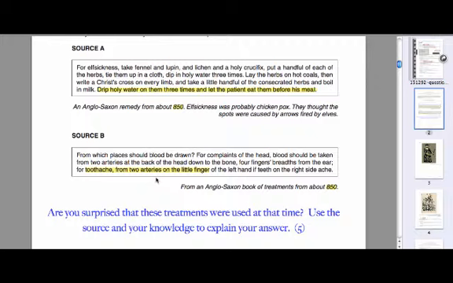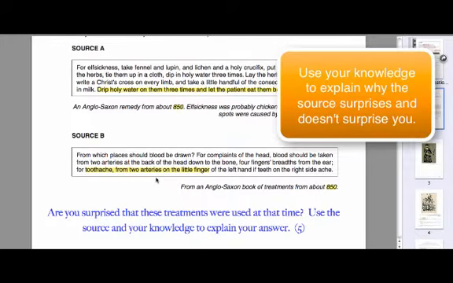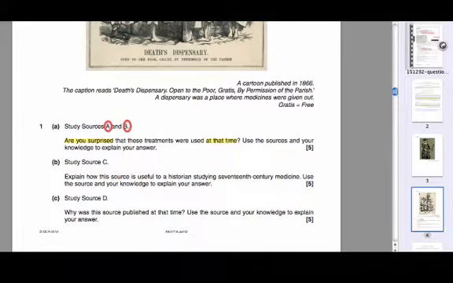If you're not fit and well, it means you have too much of one, for example blood, and therefore the treatment is to get rid of it. So there we have two examples of using specific contextual knowledge to explain why you are surprised and not surprised by this source. Okay, so we've now had a look at question 1a and had a pretty good go at answering that.